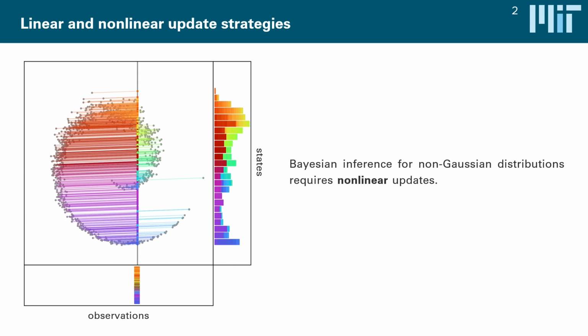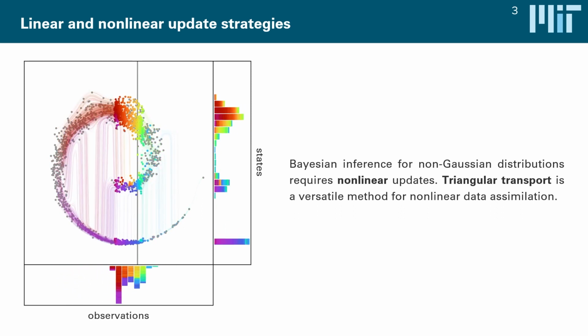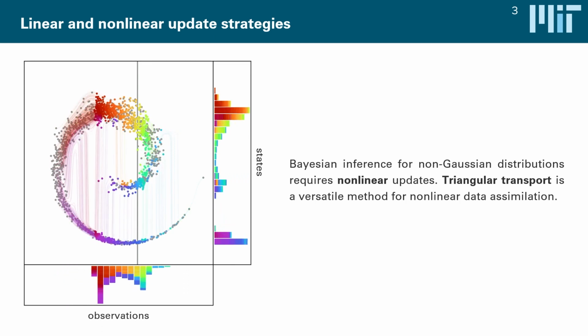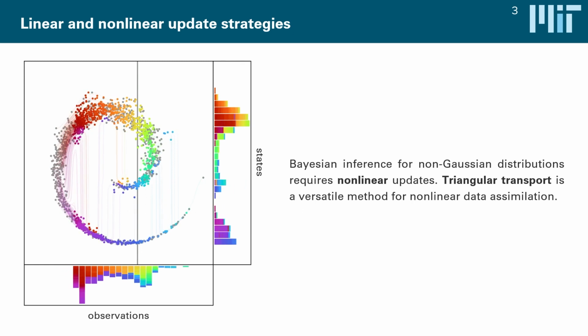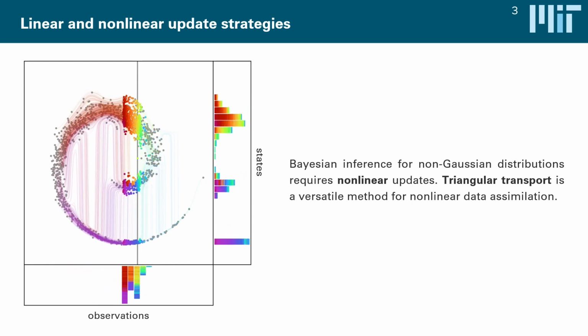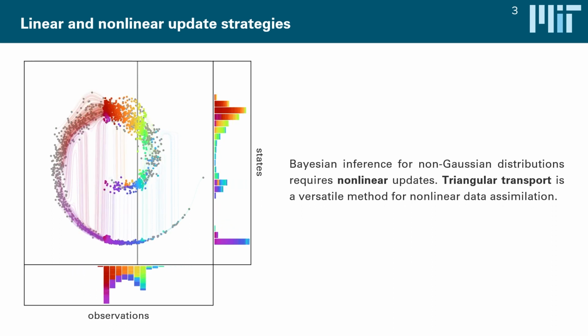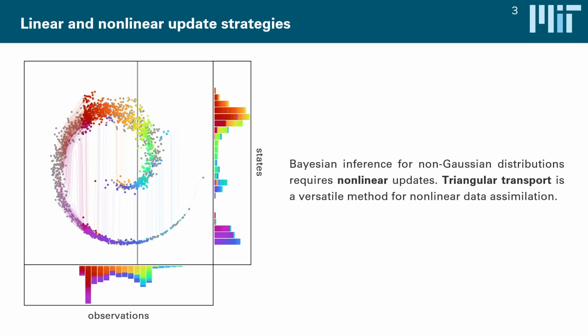which allow us to effectively generalize the sample-efficient update of the ensemble-Kalman filter, but particularly, they allow it to do something like this, where we take our joint samples and we still project them onto the conditional, but now we can do so in a nonlinear way, which, as indicated here, retrieves the trimodal posterior. And the method that I want to talk about in this presentation effectively helps us to find a parametrization for the map that is complex enough to capture the features of, well, hopefully any non-Gaussian distribution.